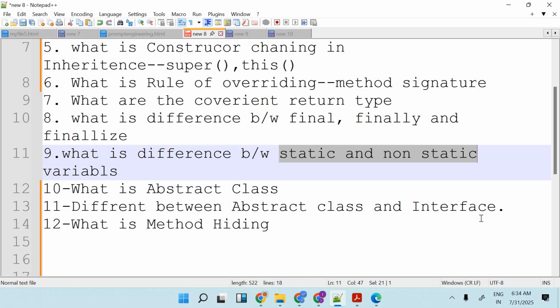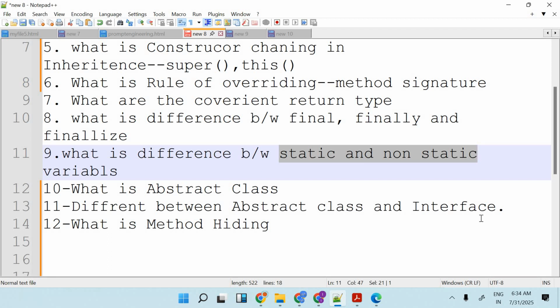And one more difference: an abstract class can have abstract methods and can have normal methods as well. By normal, I mean concrete methods, which are not abstract. But in an interface, the methods can be in the form of default and static methods, which can be concrete, and that is available from Java 8 onwards. So that is the difference between abstract class and interface.